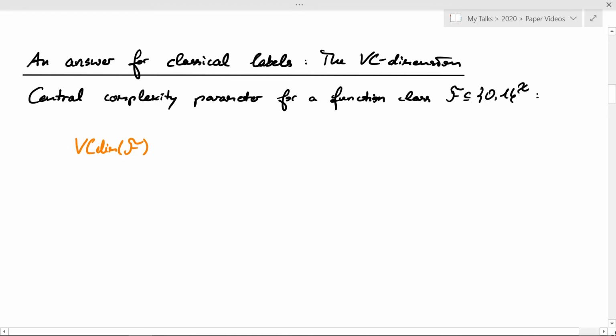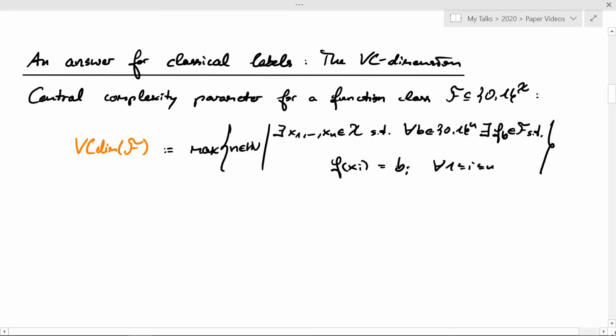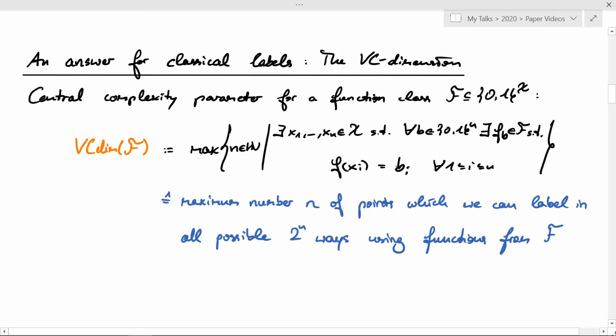This is named after Vapnik and Chervonenkis, who introduced it first, and it is a complexity measure for binary valued function classes. The VC dimension of such a function class F is defined as follows. We take the maximum over all natural numbers n, such that we can find n points in the instance space, such that for every n-bit vector b, we can find a corresponding function that, when evaluated on the ith point, produces the ith bit of the string. In other words, it's the maximum natural number n, such that we can find n points which we can label in all possible 2 to the n ways using functions from F.